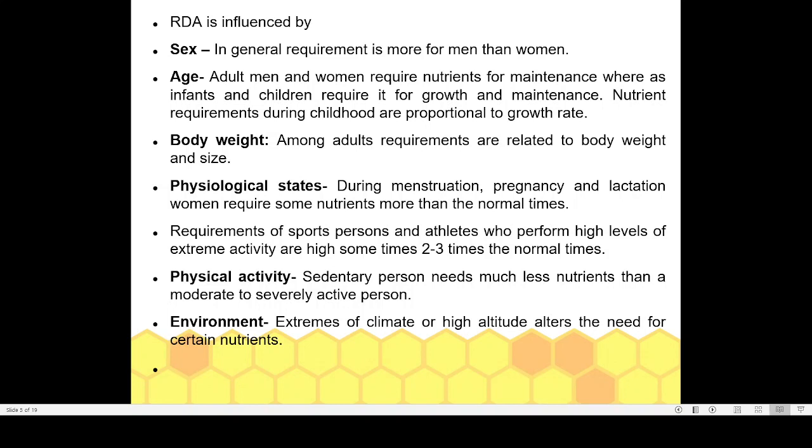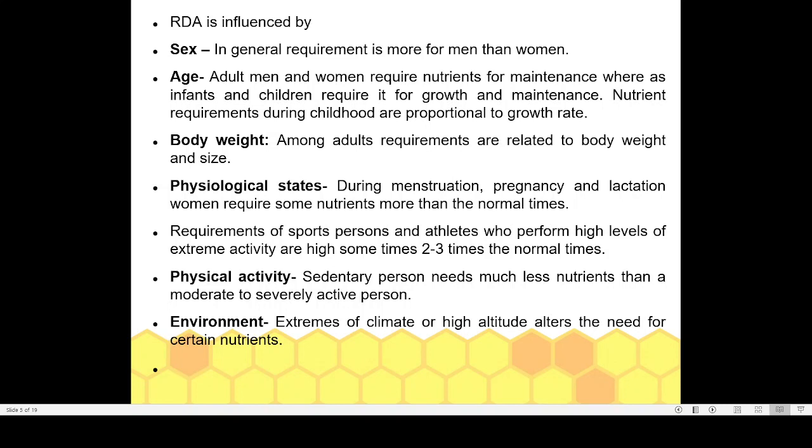Generally the muscle weight of a man will be far higher than the muscle weight of a woman, because if you compare the amount of skeletal muscle in the body of a male and a female, males generally have a higher body mass or muscle mass, and because of that they need more energy, more nutrients or more calories.